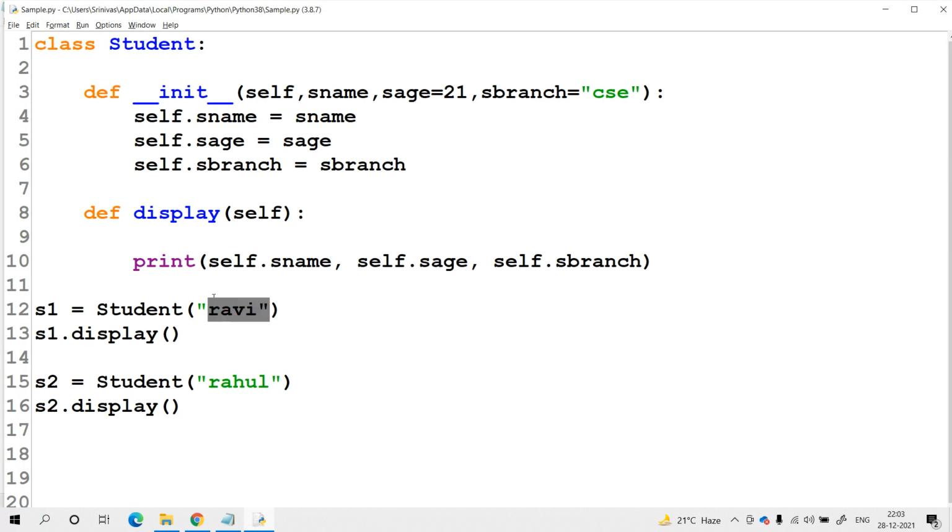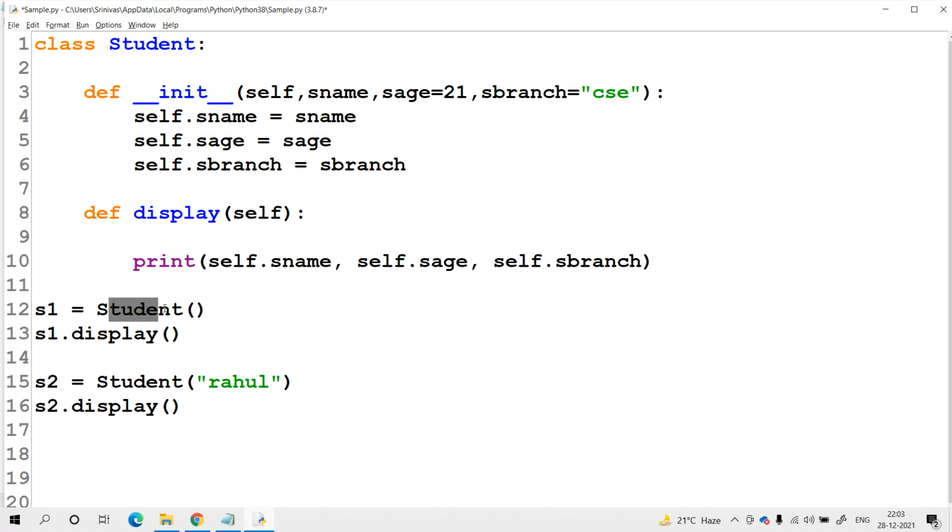If you are not in a position to pass the student name, it is not at all correct. Why? Because for the student name, there is no default value available in the given constructor. Definitely we need to pass the value for the student name. Without passing the student name, it is not possible to create the object of the class and it is not possible to call the constructor of the class. Why? Because in this constructor, the s name does not have a default value. Due to that reason, at the time of creation of the object, we need to pass the s name related value, student name related value.